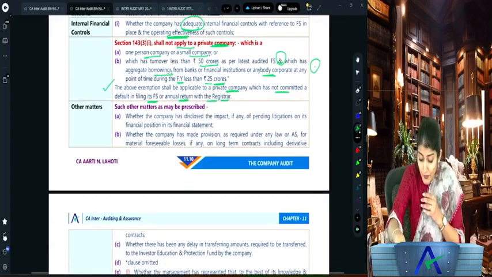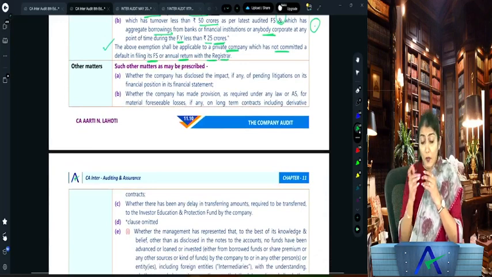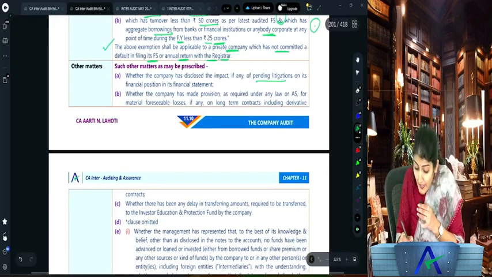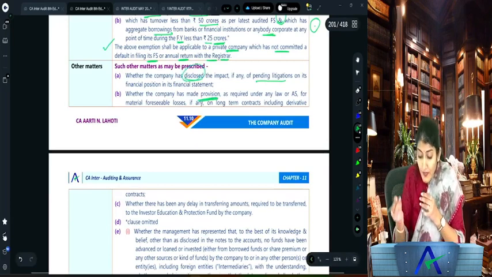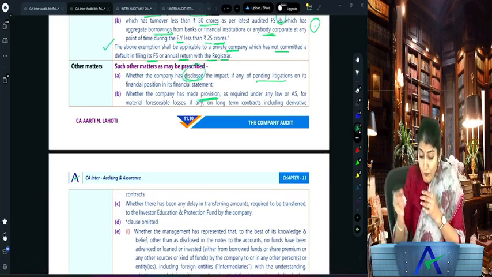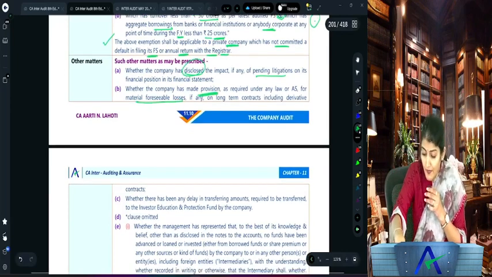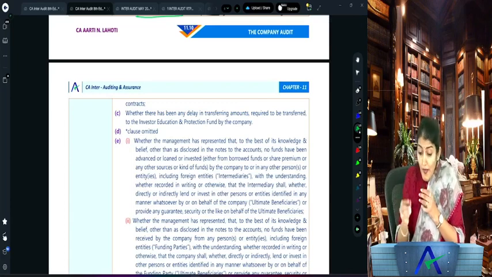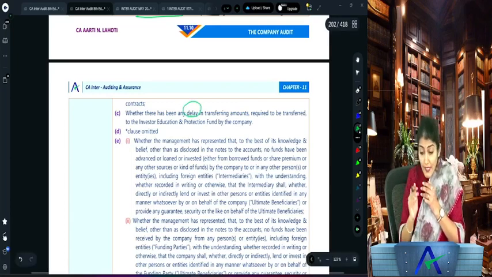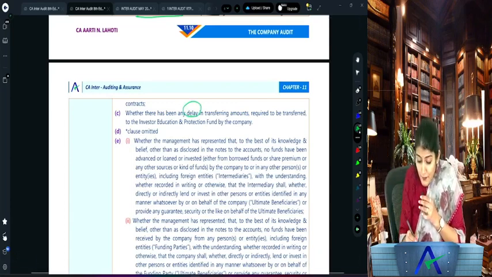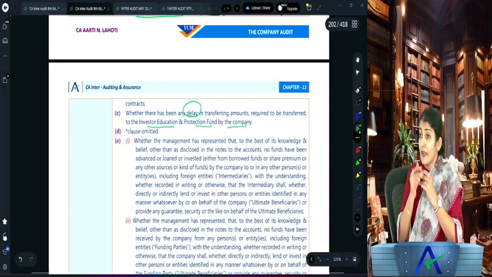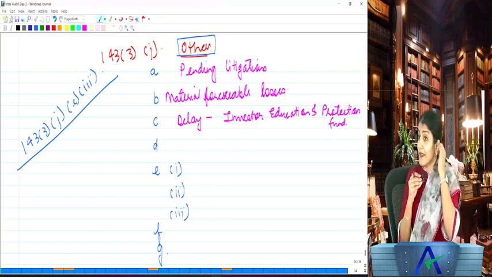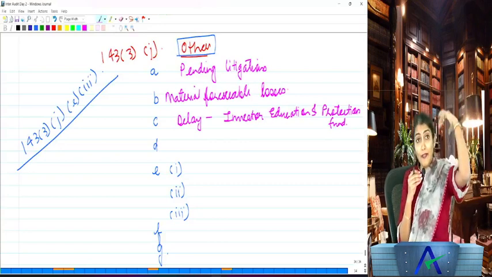So auditor, what you need to report? Whether the company has disclosed the impact of any pending litigation. Whether the company has made the provision. So here disclosed, here made a provision for the material foreseeable losses on the long-term contracts including the derivative contract. Whether there has been any delay in transferring amounts required to be transferred to the investor education and protection fund of the company. Right?